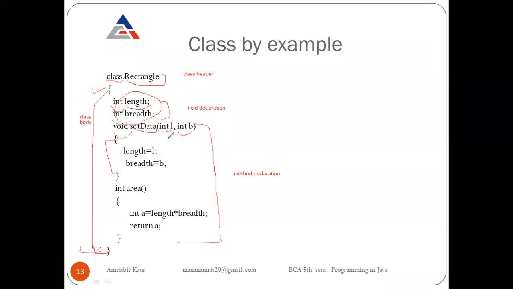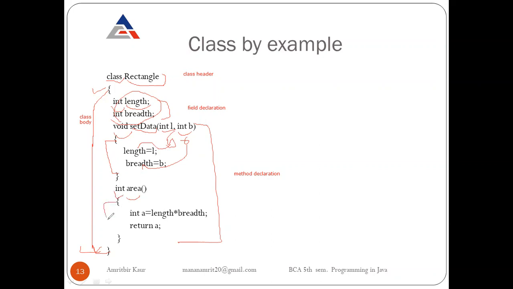If a user passes values like 5 and 6, this value will be assigned to the length and this value will be assigned to the breadth. So now length has value 5, breadth has value 6. For another method, here we return some integer value. So that's why we write int, then our function name, but here we do not want to pass any value, so we keep it empty.